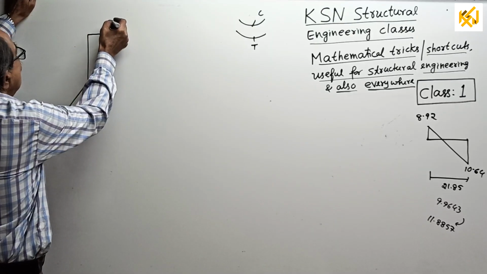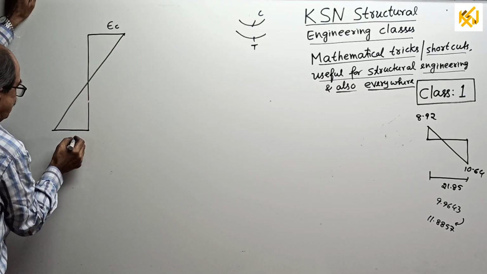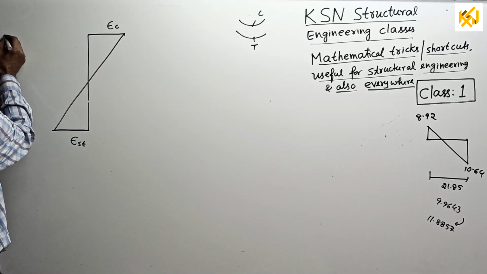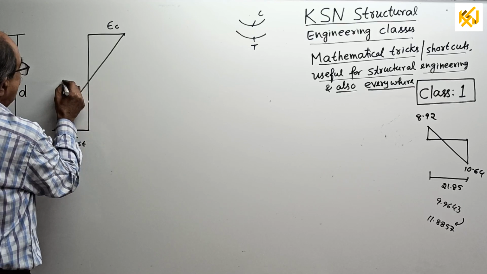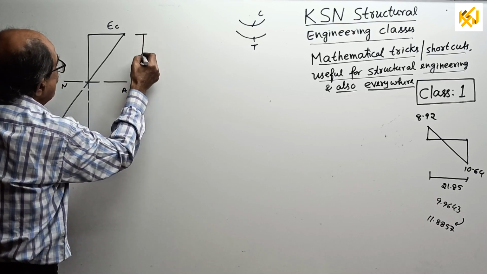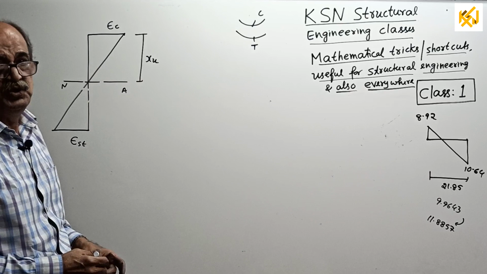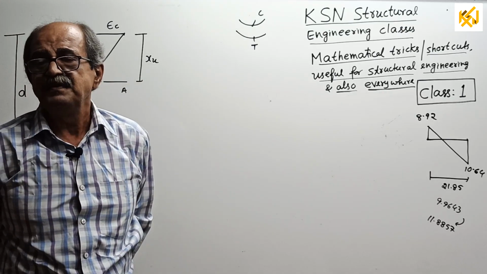This is the strain in concrete, epsilon c, I will put. This is the strain in steel, epsilon st, I will write. This full depth is D, called the effective depth. This is the neutral axis. This distance is called xu. Okay, now this is usual. Now there is a term called balanced section.